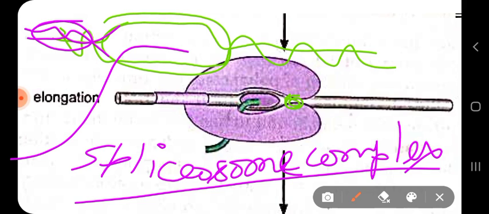It also has a proofreading function, although there are some mistakes during the transcription process, one in every 10,000 base pairs. So there is a problem, but the RNA that is being formed is temporary. It will not remain for a long time, and that RNA is synthesized multiple times by multiple RNA polymerases. So there is no need to worry if there is some mismatch in one of the RNAs.